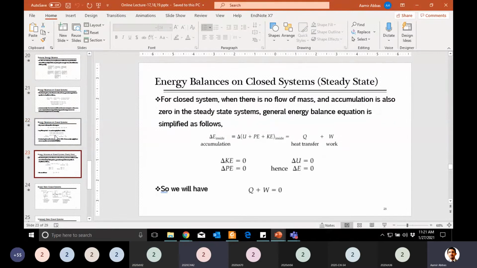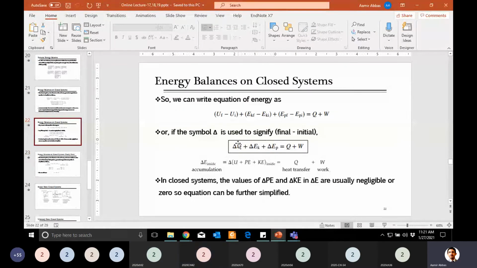Unsteady, because we are seeing here something called accumulation. Accumulation is in the form of change in internal energy, change in kinetic energy, or change in potential energy, or all three can be there. That is equal to the change in all these 3 energies, because you remember that energy is only stored in the form of kinetic, potential, or internal energy.